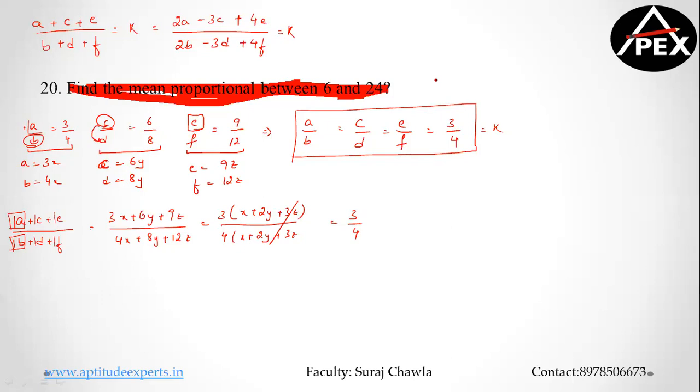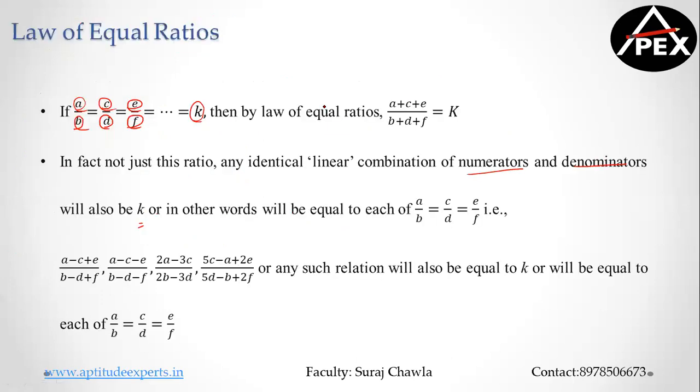Is this point clear with all of us? Now look at these values. A I am taking from the numerator, B from the denominator, minus C, so minus D, plus E plus F. This will also be equal to K. Clear? You look at all these things.